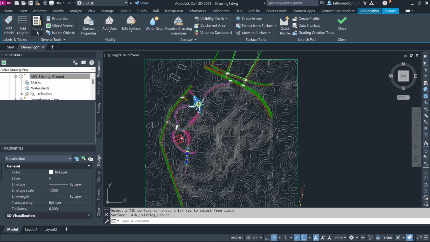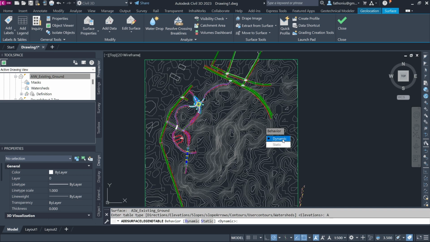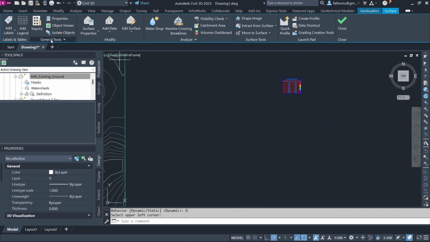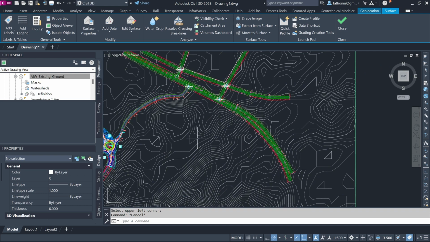So we have another here, the legend. You can add legend of surface, and then the slope. Previously we already ran the analysis for the slope arrow, and then dynamic, you can place somewhere here, like this. This is the way we place the legend. And then add the data here, boundary, background, contour, drawing. It's not here. Later we discuss on the surface. Okay, we continue. This one on the surface.